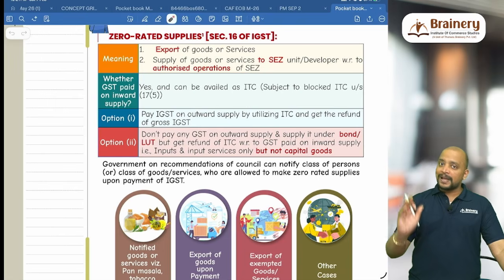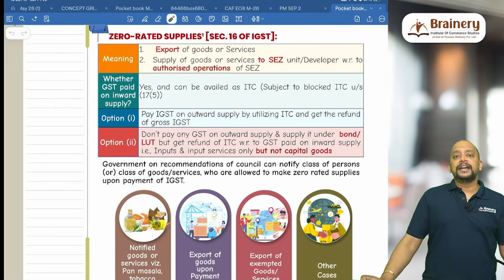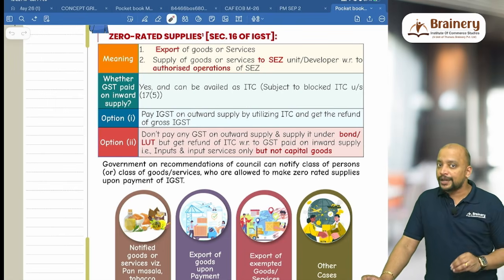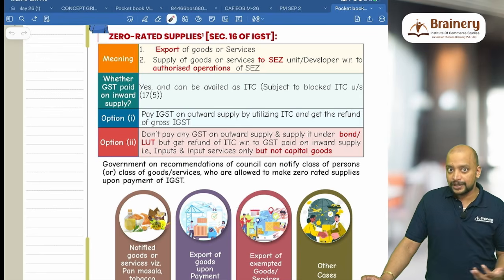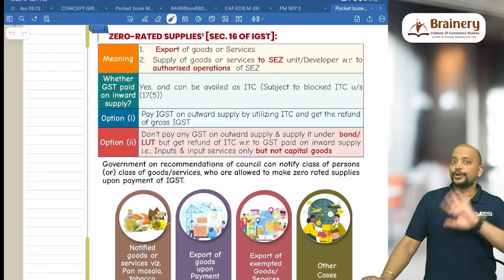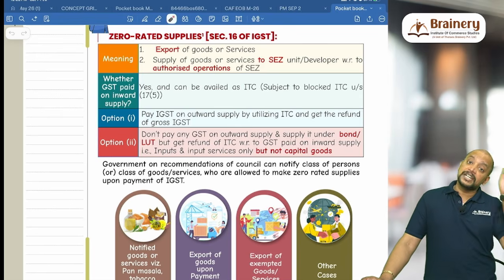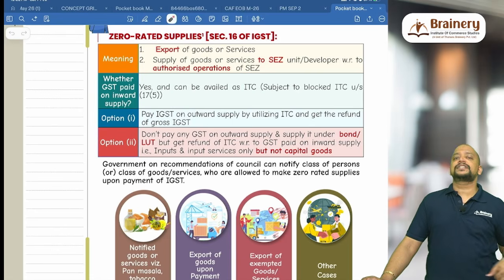Option 2, don't pay any IGST on outward supply, and it will be under either bond or LUT, depending upon the situation. So bond or letter of undertaking, no need to pay. But on the inward supplies which are used for this outward supply, we have already paid the GST that we would have taken as ITC. That ITC we will get as refund.